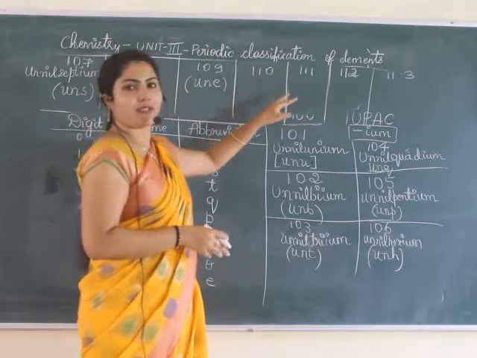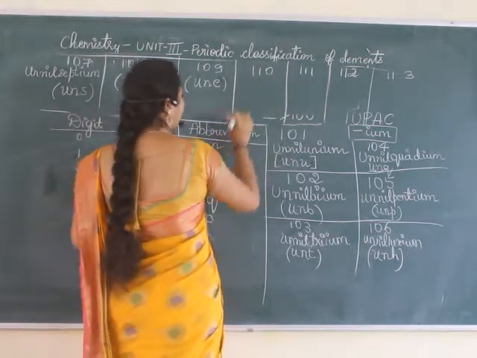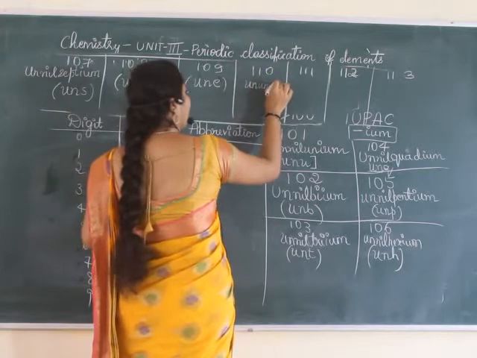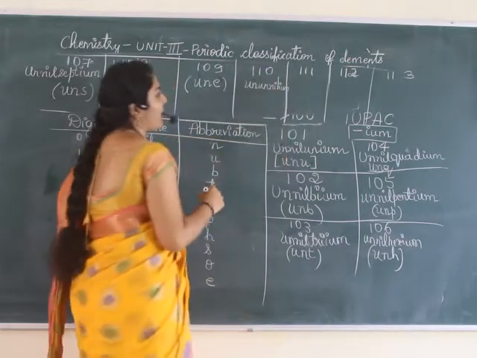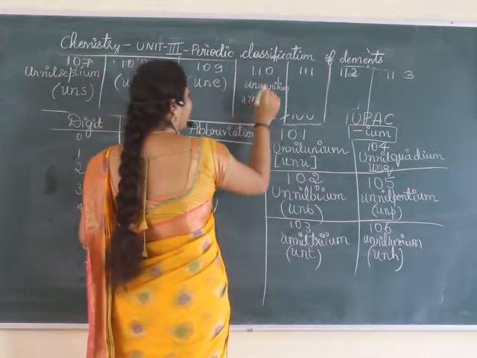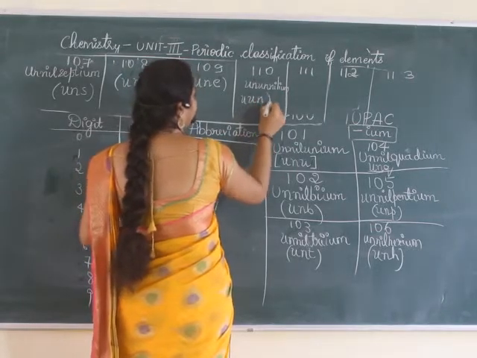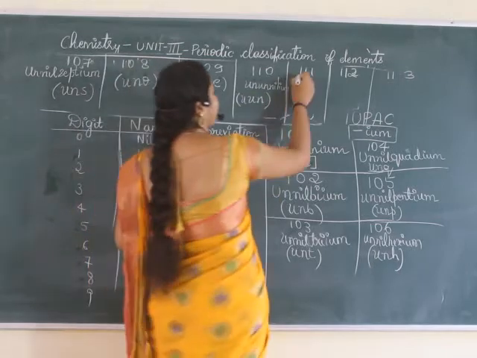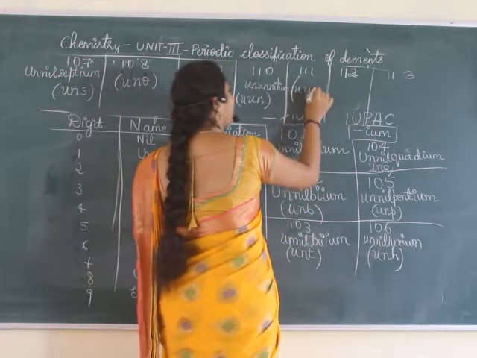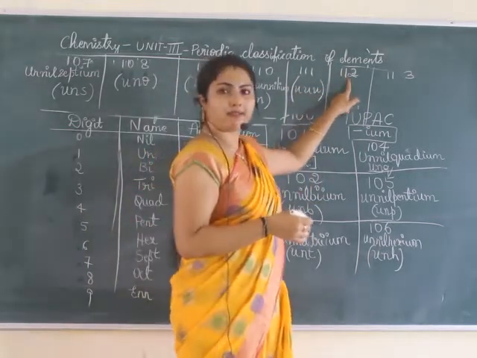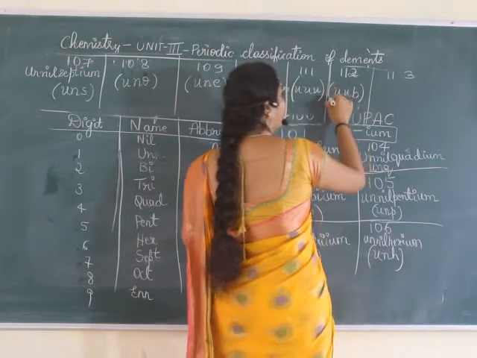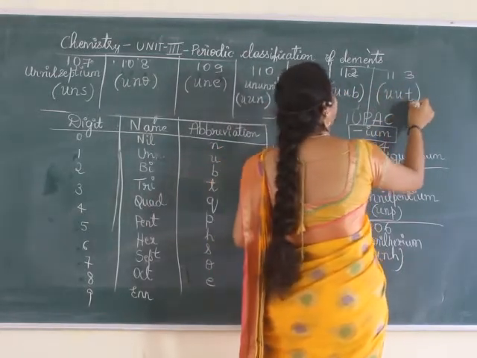Next, now you see 110. So how will you write? For 1 it is un, again for 1 it is un, for 0 it is nil, N-I-L, then the ending must be IUM, ununnilium. So the denotion is U, U, N. For 112, what will be the name? Ununbium. So U, U, B.